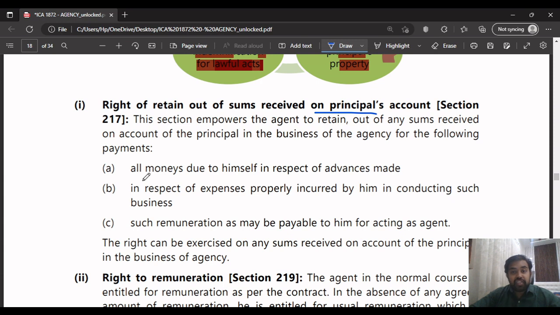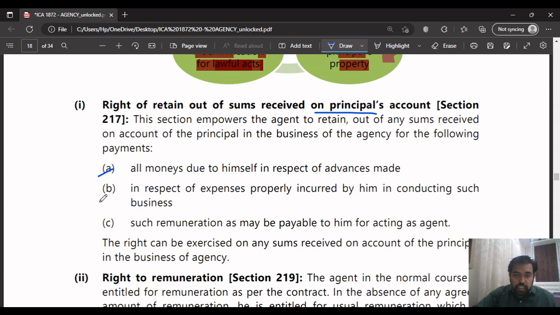Okay. So the first right is the right of retainer out of the sums received on principal's account. The agent has the right to retain the expenses which he has put in, or the salaries or remuneration which he is legally entitled to receive, and whatever advances he has incurred. That much amount he can retain from the principal's money which he has received on behalf of the principal, and give the rest of the amount to the principal. That's what the first right is saying: right of retainer out of sums received on principal's account.